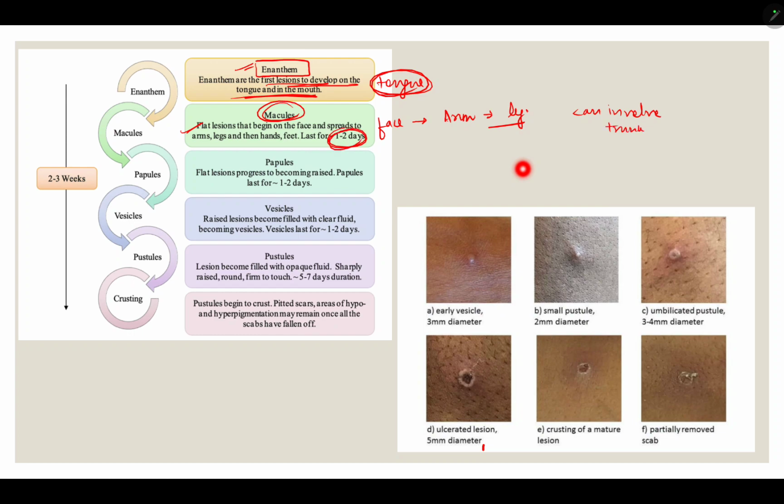This takes usually 1 to 2 days. Okay. Then is the papule phase. This is the papule phase. This also lasts for 1 to 2 days. The flat lesion has become raised. Then is the vesicle phase. That is pus filled.